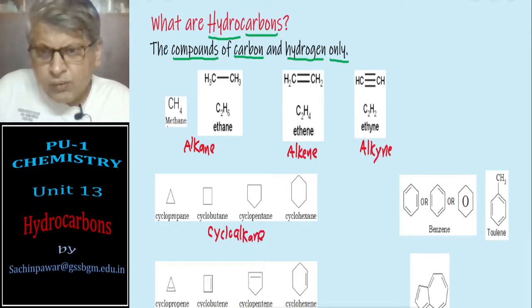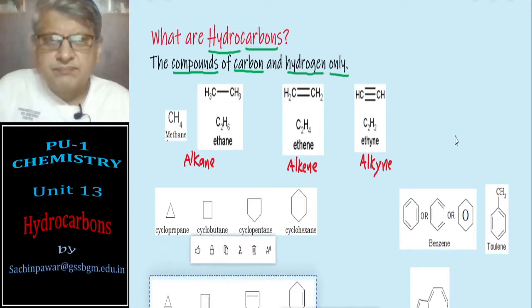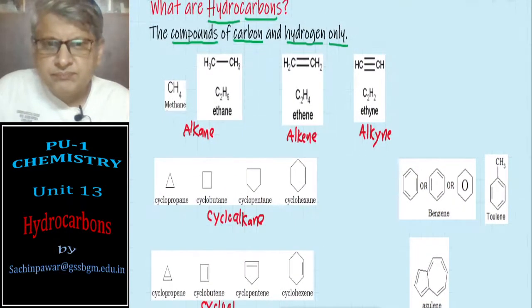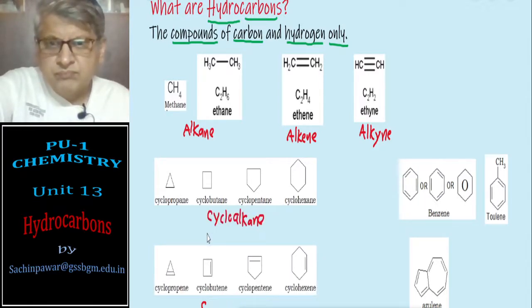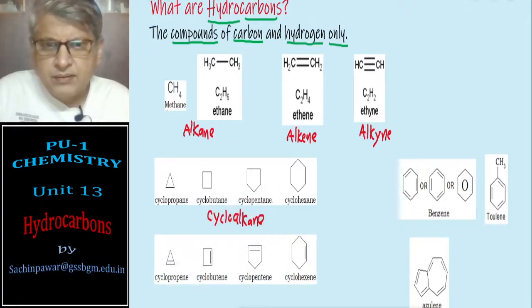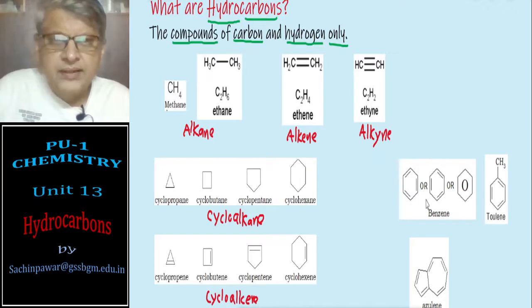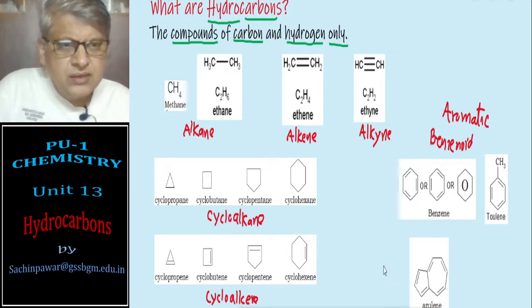Then we have cycloalkenes. Then they are aromatic benzenoid compounds. And this is non-benzenoid compounds.